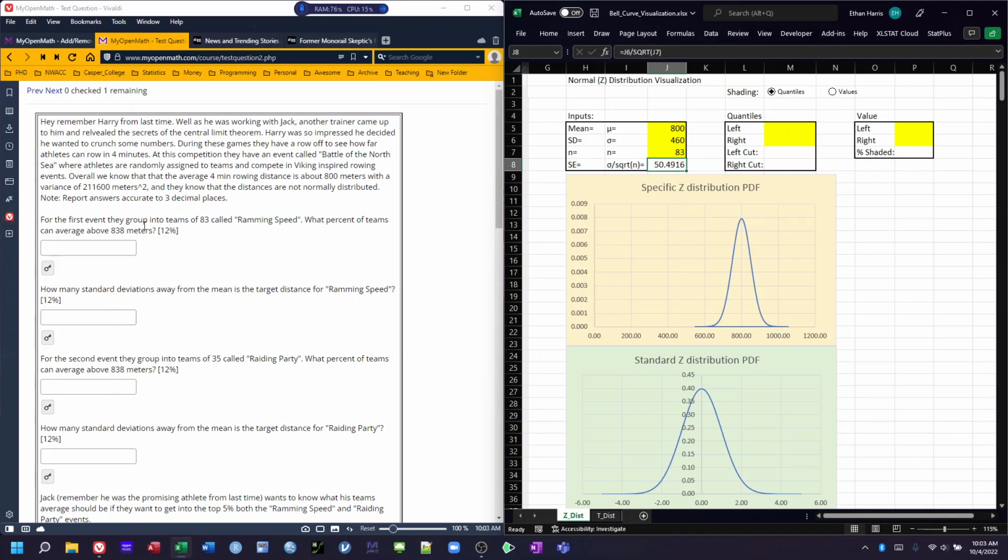Okay, so for the first group, we did teams of 83 called ramming speed, and it says what percent of teams can average above 838 meters. Okay, so this is a values question. It has given us a value here, and we want to know from 838 and above. So we've got 800, we've got 838 is somewhere in here, and so I'm going to say about 40 or 45% can average above 838. So let's see if that's right. So we've got 838, and then to the right we want, I don't know, we'll put in like 1,000. It just needs to be a really big number off to the right.